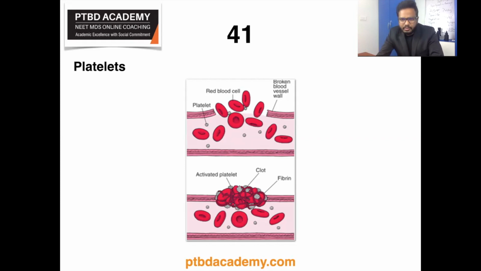And what's their role in hemostasis in specific? Platelets accelerate hemostasis in 3 possible ways. Number 1, platelets secrete 5-HT, which causes constriction of blood vessels. Number 2, due to adhesive property, platelets seal the damage in blood vessels, like in the case of capillaries. And number 3, by formation of a temporary plug, platelets seal the damage in blood vessels, as evident in this particular illustration. And also an additional role of platelets is in repair of a ruptured blood vessel.